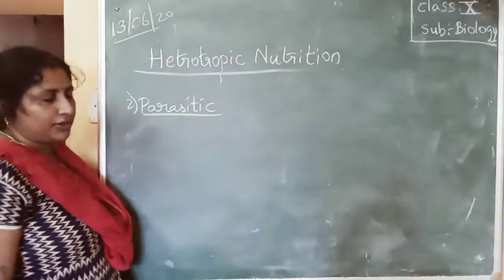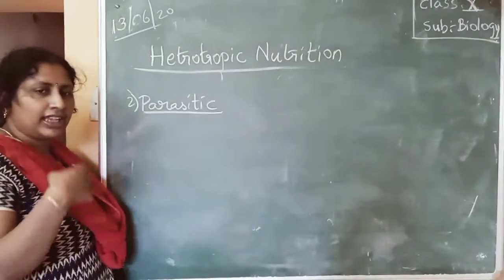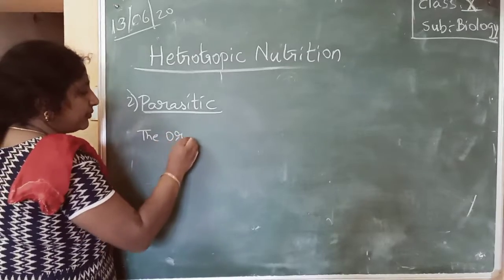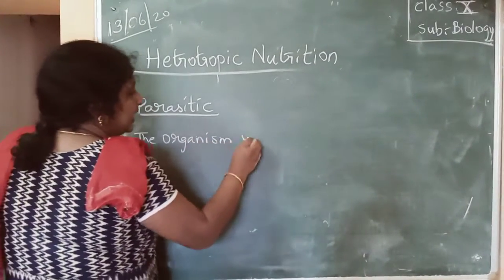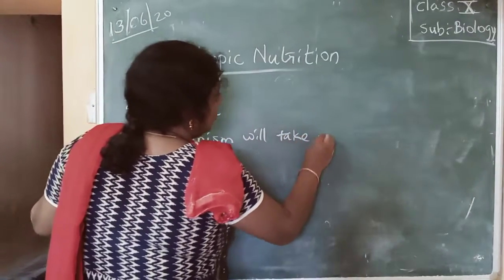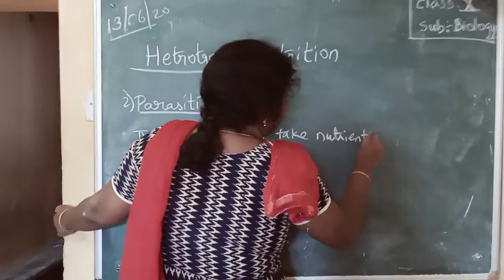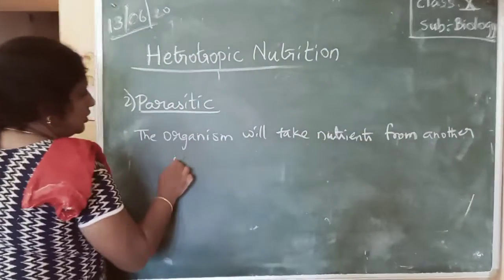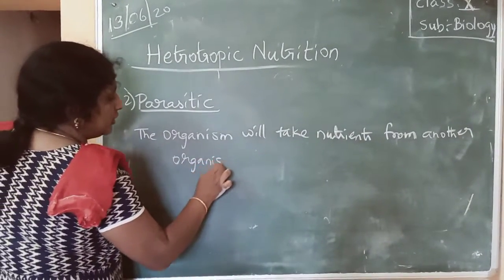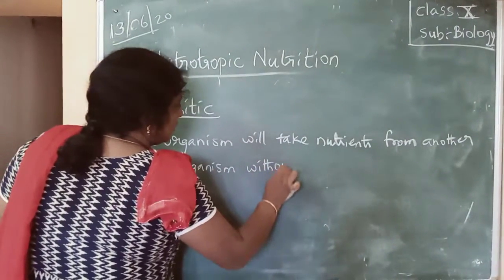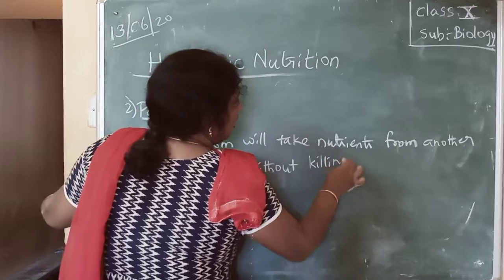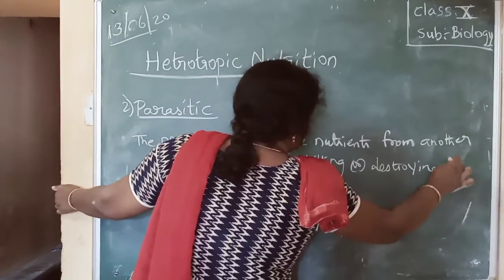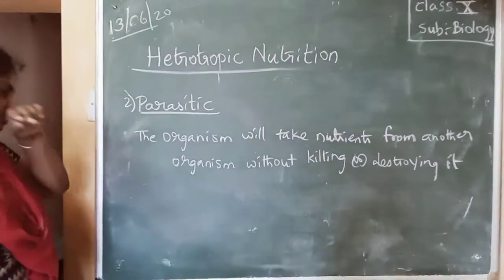In this parasitic mode of nutrition, the organism will take the nutrients or food from another organism without killing or destroying it. So this is called the parasitic mode of nutrition.